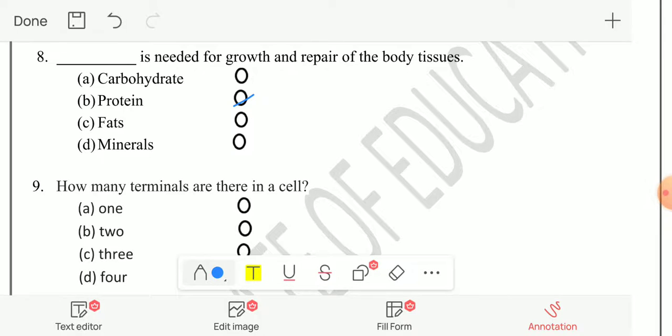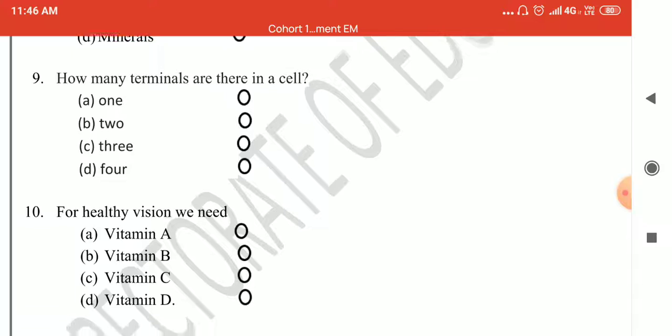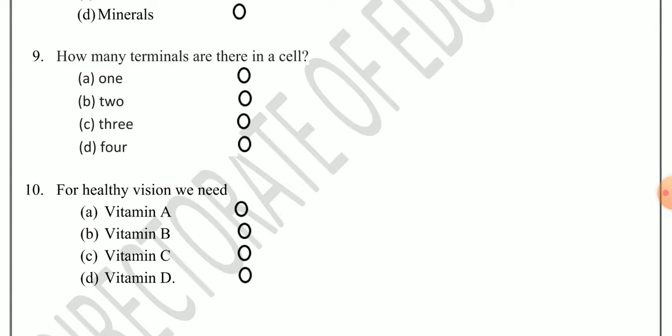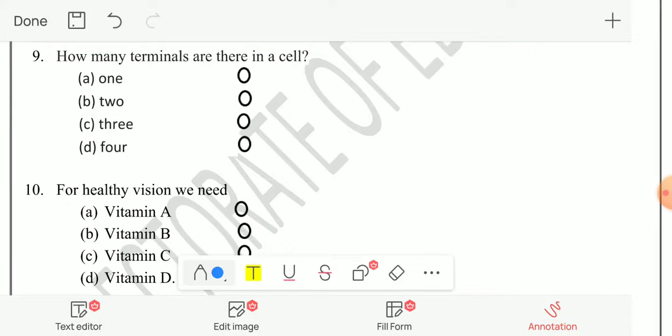Question number 9. How many terminals are there in a cell? Cell में कितने terminals होते हैं बच्चों? Cell have 2 terminals. So correct answer will be B, 2 terminals.